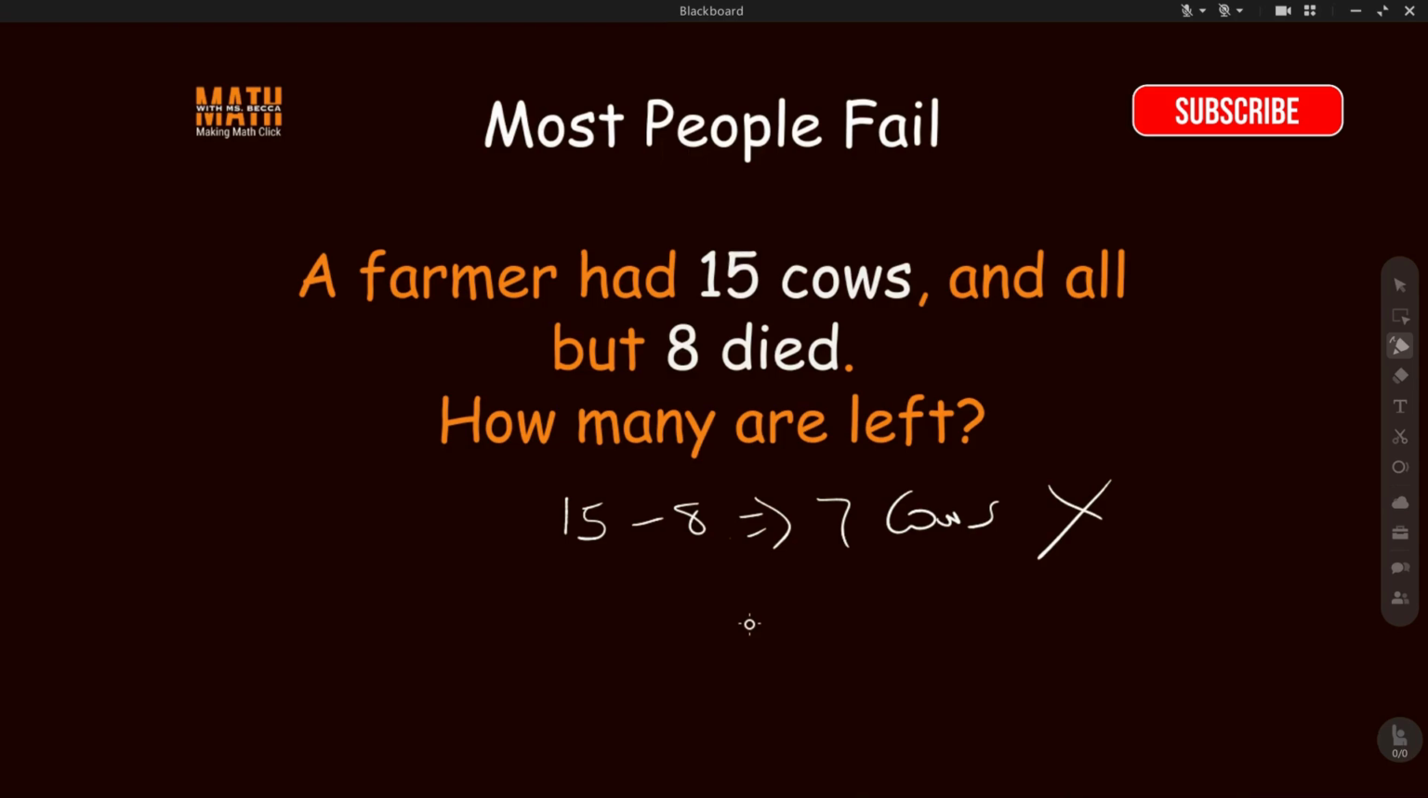So the question says all but 8 died. All of the cows died except 8. So if we have 15 cows and all of them died except 8, that means we have 8 cows left. We do not have 7 cows left. It means 7 cows died and we have 8 cows left because it says all but 8 died. All other cows died but 8 did not die.